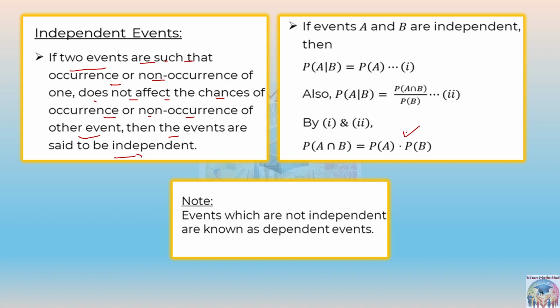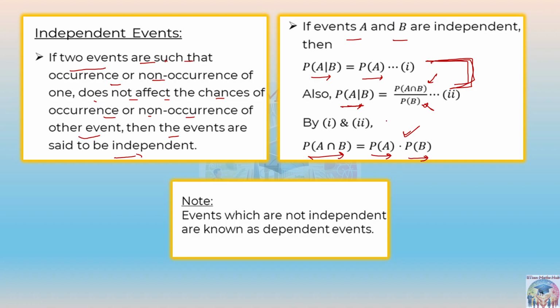The same multiplication formula. If events A and B are independent events, then the probability of A slash B, or the probability of A given B, will be equal to the probability of A only, right? Why is that? Because probability of A slash B is probability of A intersection B upon probability of B, right? And when you take these two equations, A intersection B will be equal to probability of A into probability of B.